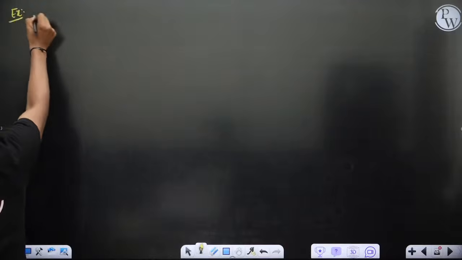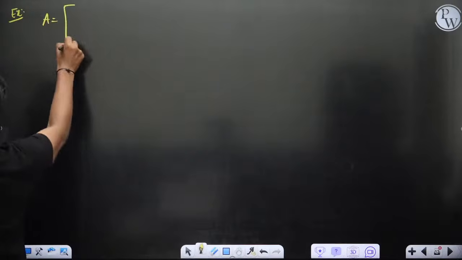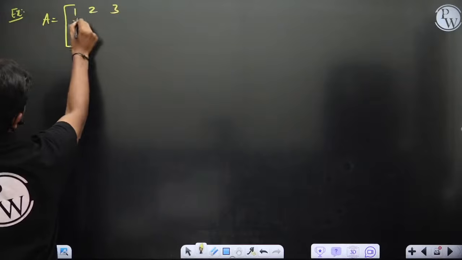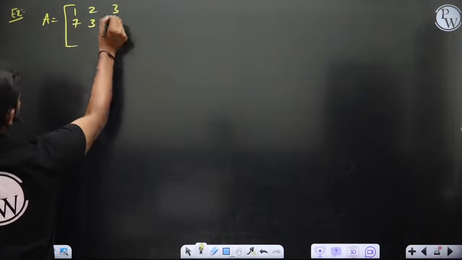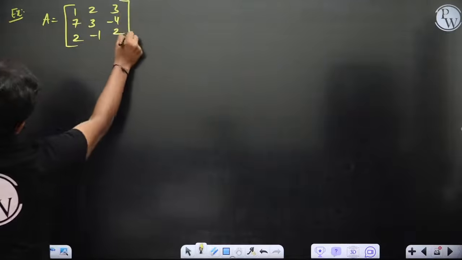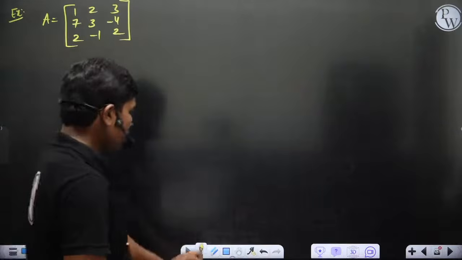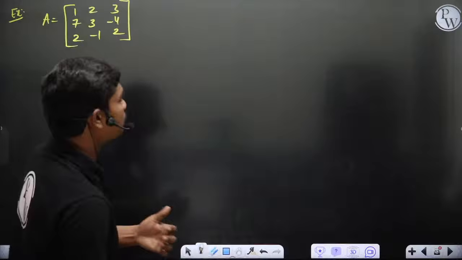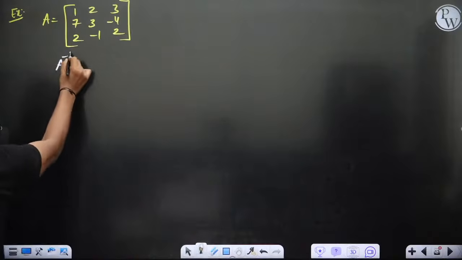Example, A is equal to, say for example, [1 2 3; 7 3 -4; 2 -1 2], maybe some numbers, whatever you like. Okay, so let's say this is your matrix. Then if I ask you what is the way to calculate A inverse, how to calculate this A inverse?